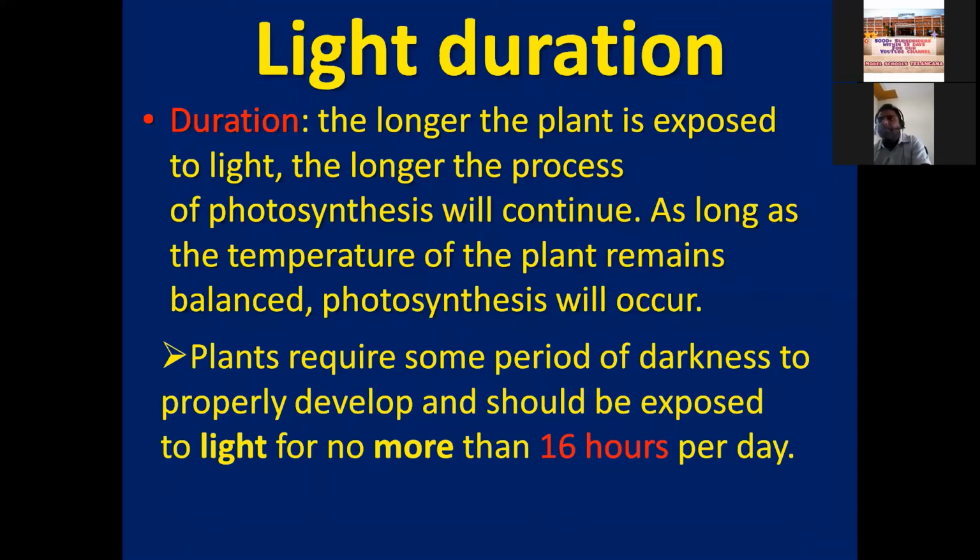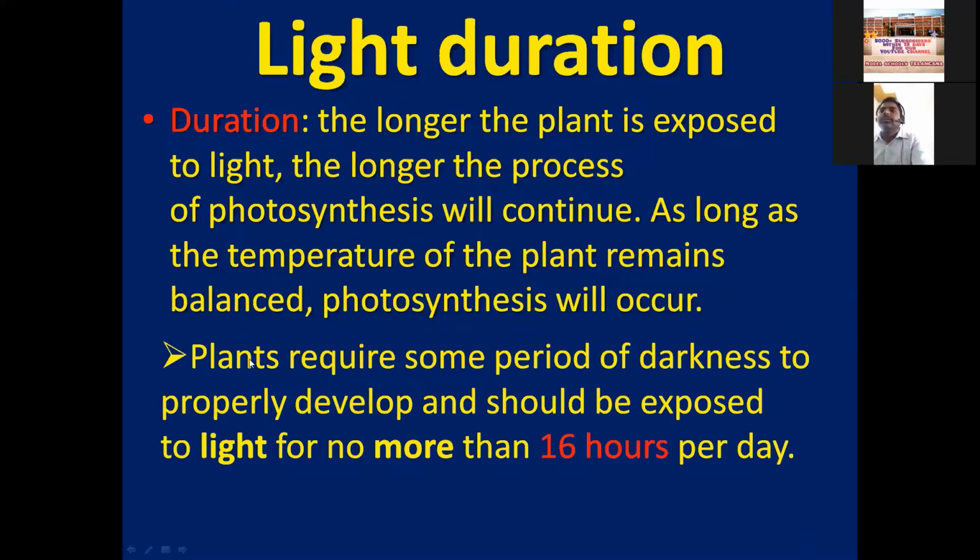Short day plants need 8 to 10 hours of light only, and the remaining time they need dark, meaning night time. So the light duration can also affect photosynthesis. The longer the plant is exposed to light, the longer the process runs. When a plant is exposed to more sunlight, there is more photosynthesis.